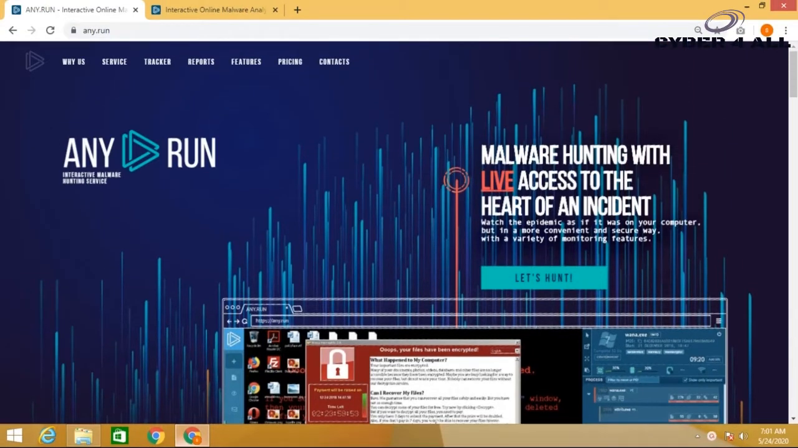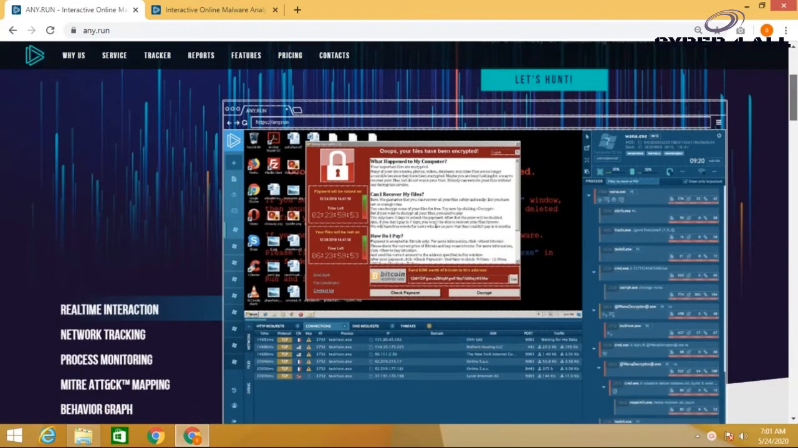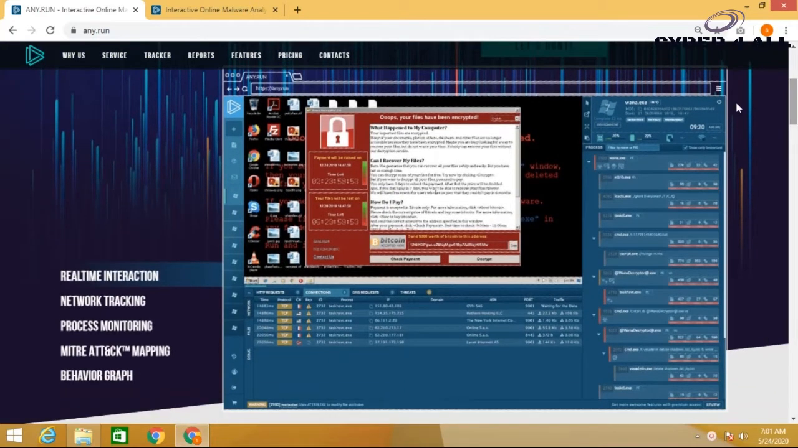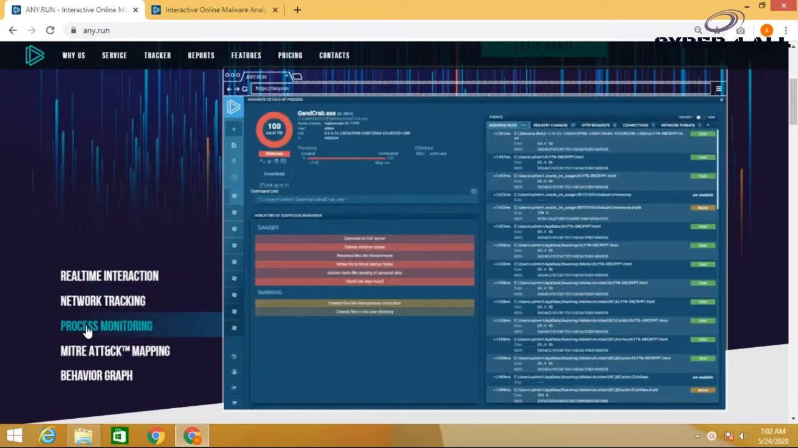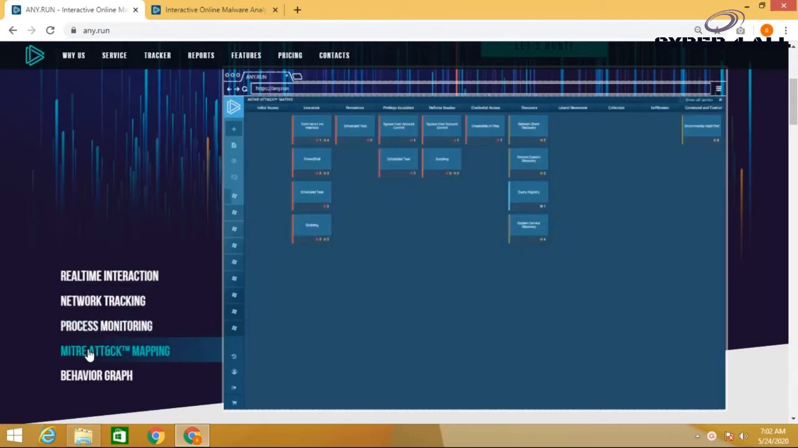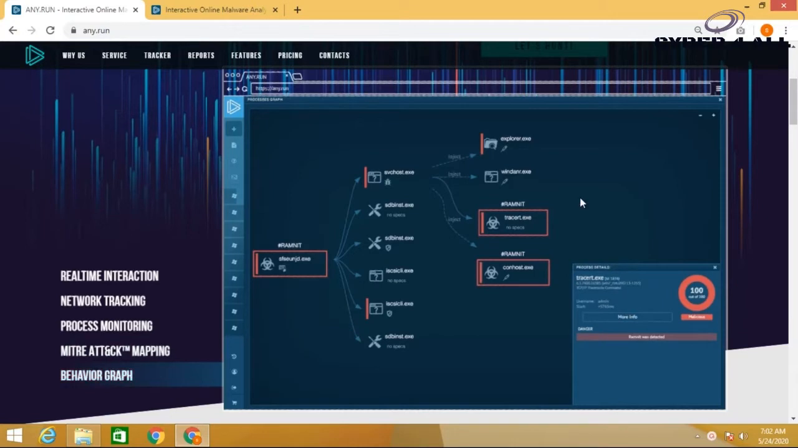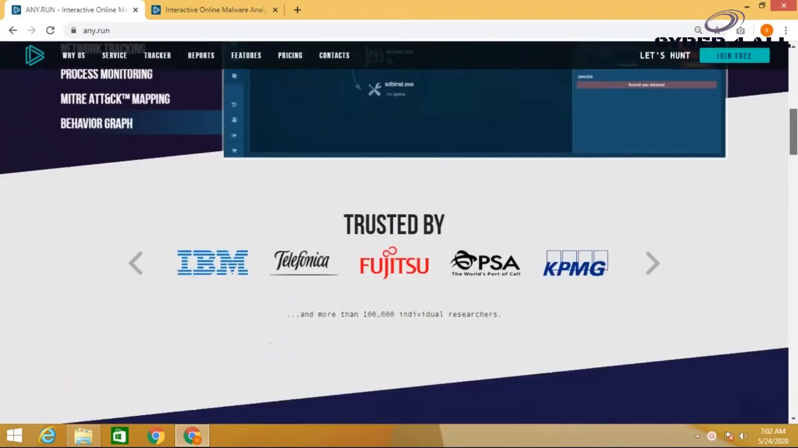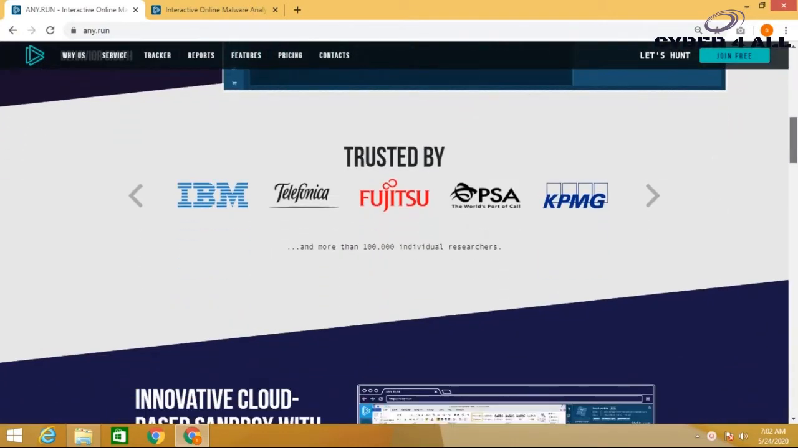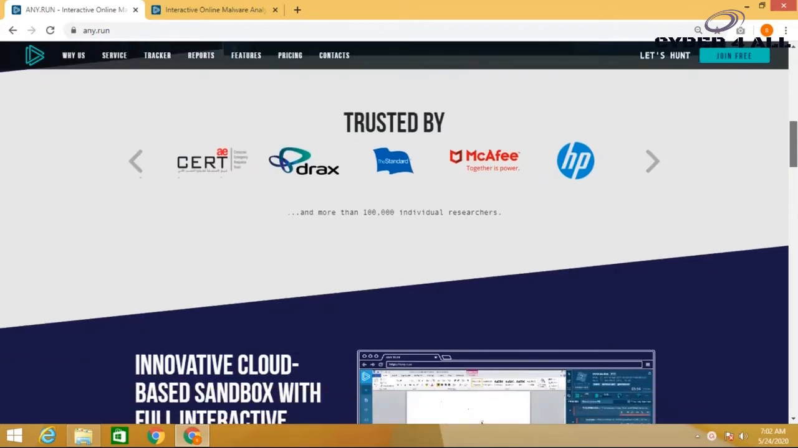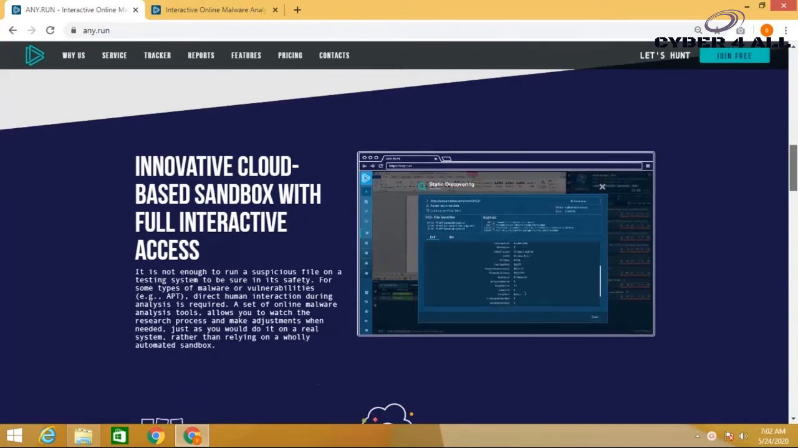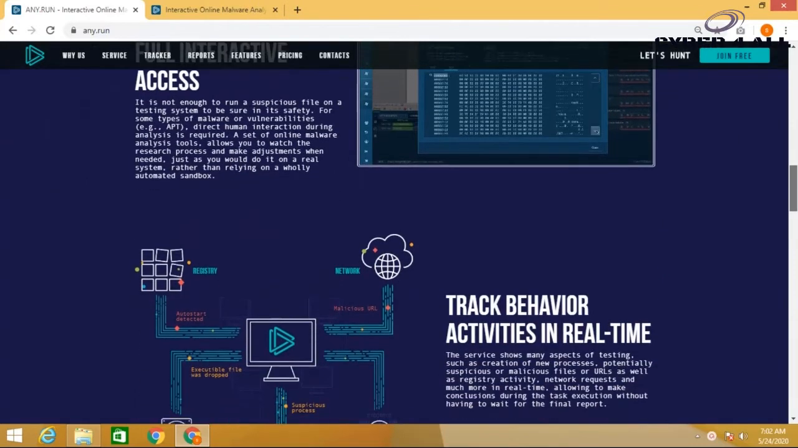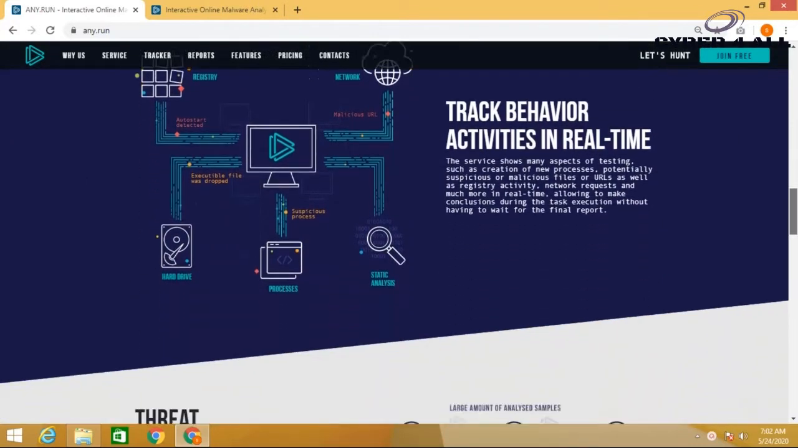Here is the homepage of Any.Run. These are the features and functionality of Any.Run as discussed earlier. It provides real-time interaction, network tracking, process monitoring, MITRE attack, and behavior graph. Here is the list of organizations trusted by Any.Run. These are the other features that are provided by Any.Run.